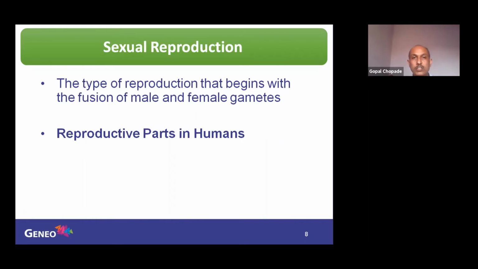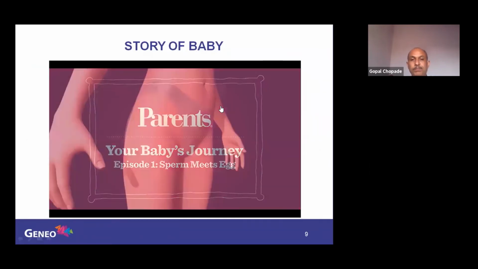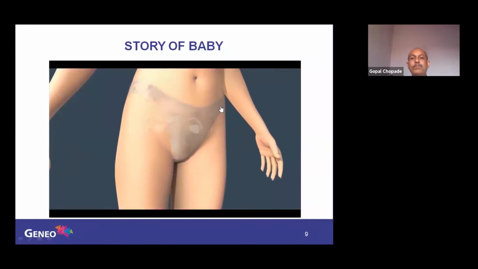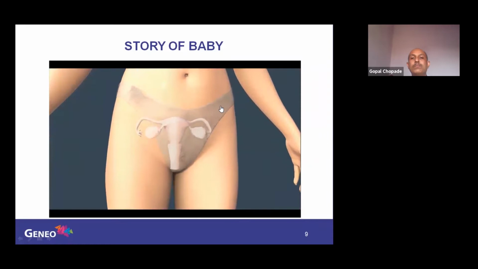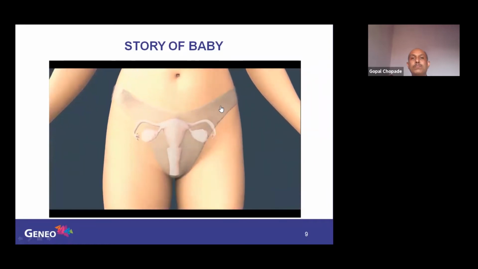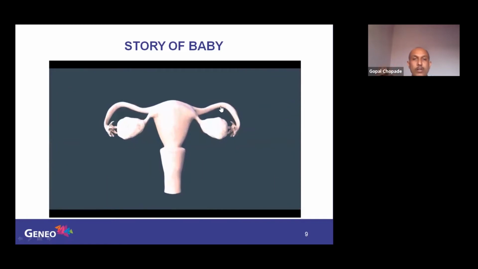So, reproductive parts in human beings, because human beings do sexual reproduction. What are those reproductive parts? Now, first you try to observe the story of a baby. This is the female reproductive system. Different parts are there: ovary is there, uterus is there, fallopian tube is there.